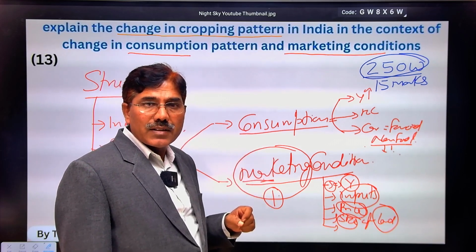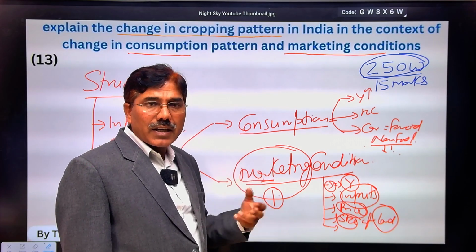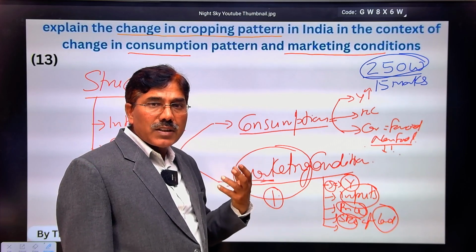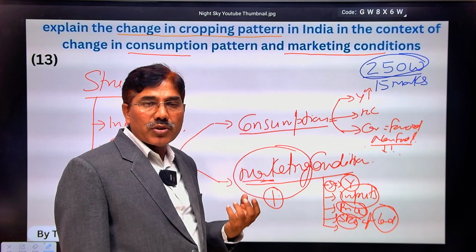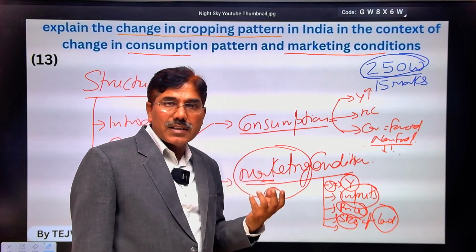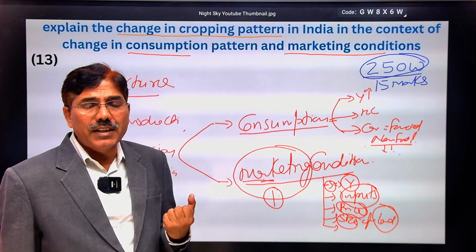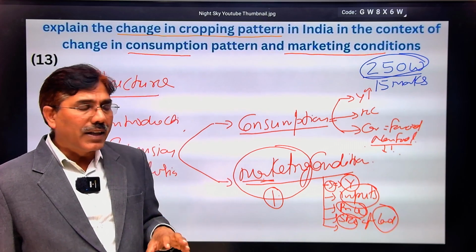Similarly, government policies are also governed by the market conditions. It means now we are exporting different crops from India. The crops which are more needed in the global economy, the government tries to promote the production of those kinds of crops, like paddy. At present, we are the largest exporter of paddy. Out of total world exports, 17% paddy or rice is exported by India.